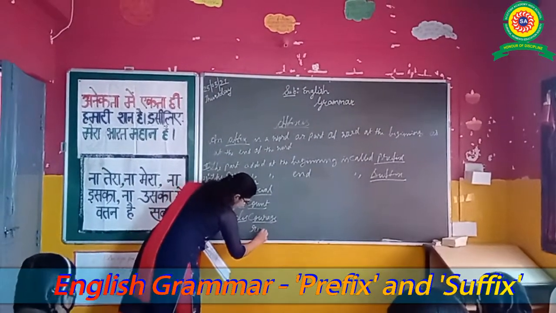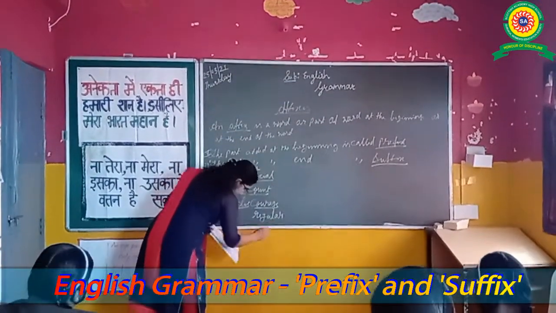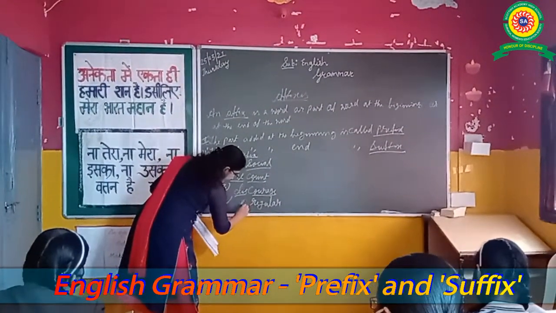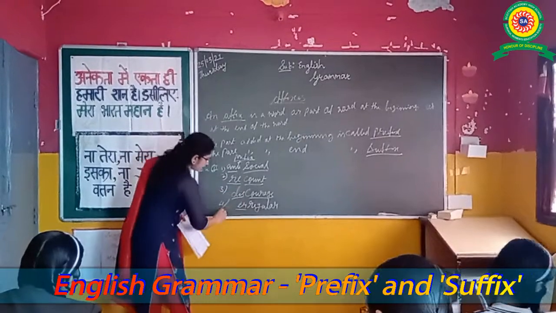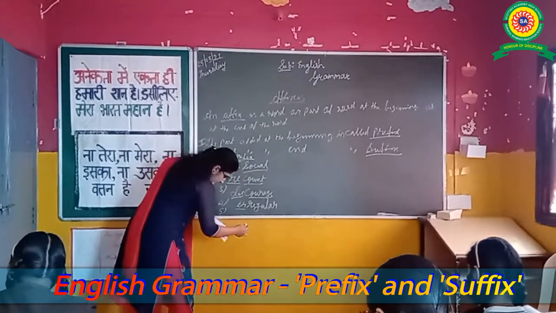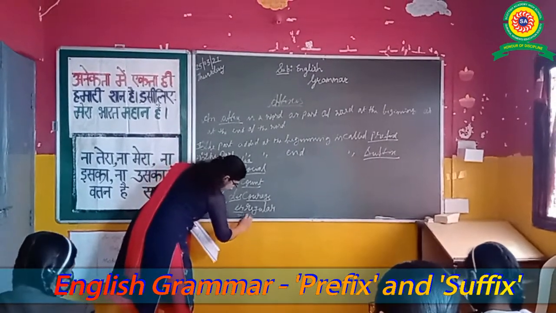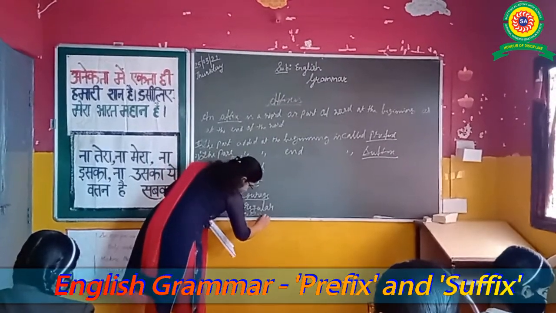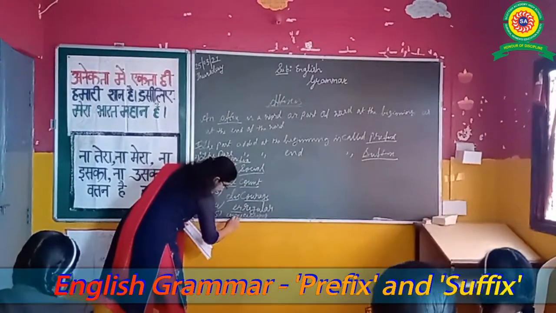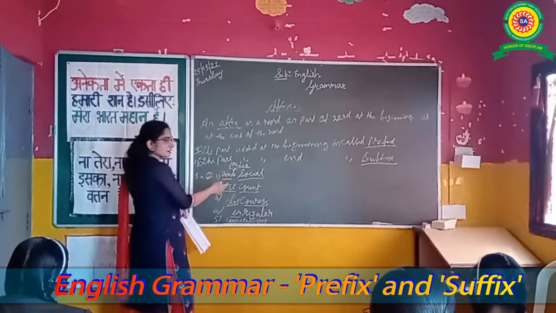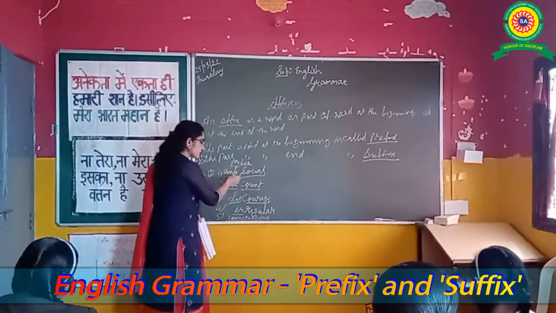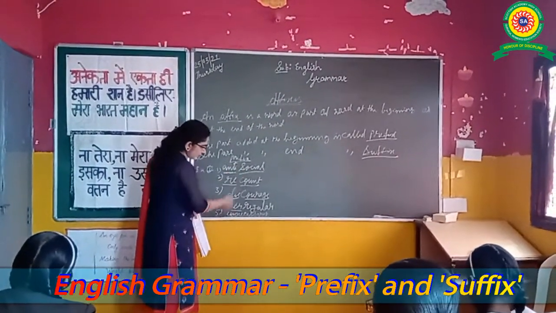The word is regular, but we are adding ir, irregular. Next one, necessary, unnecessary. These are the words added at the starting point of the word, called a prefix.